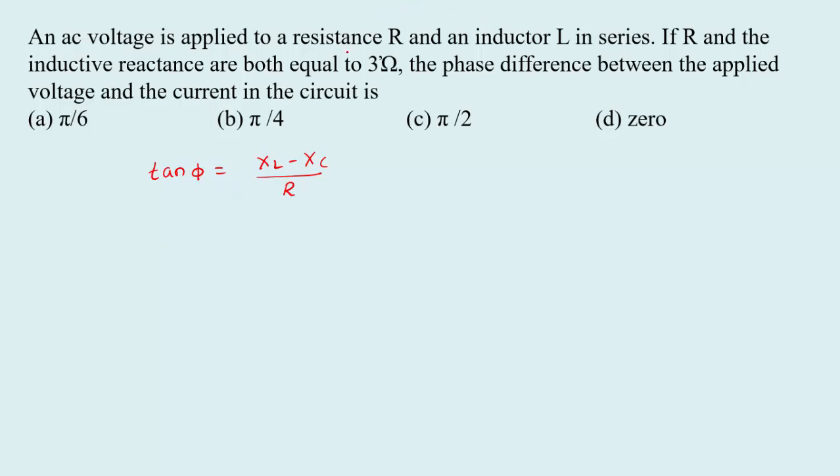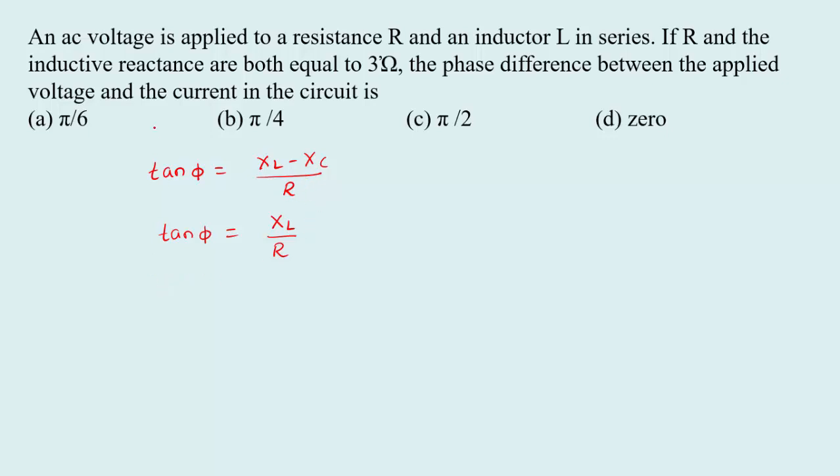In this problem there is no capacitor in the circuit, so only the inductor is connected to the resistor. So we can write this equation as tan phi equal to XL divided by R. XC I removed because there is no capacitor in the circuit.